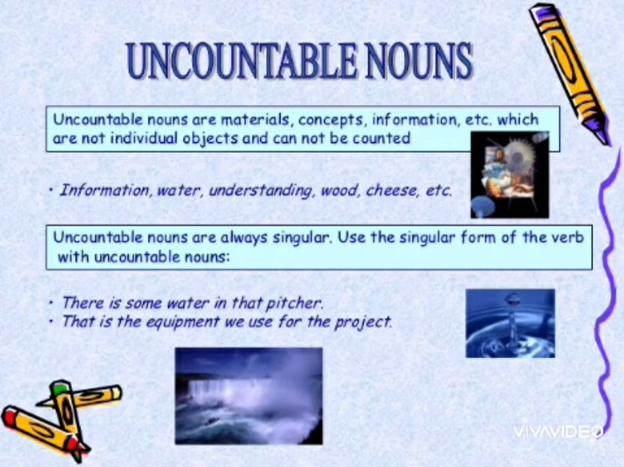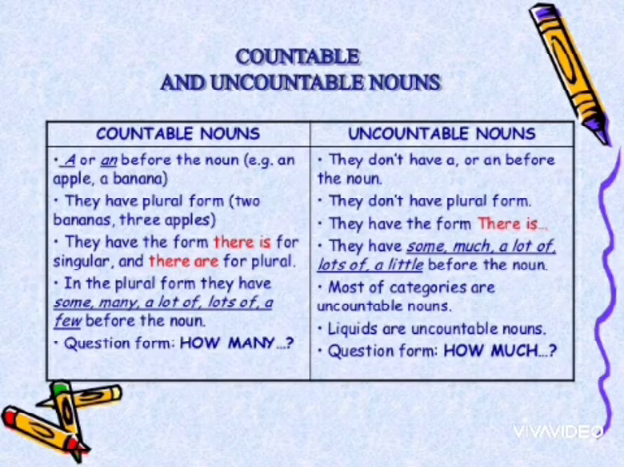So, I hope that you can understand what are countable and uncountable nouns. Just look at these differences. Countable nouns: you can use a or an before the noun, for example, an apple, a banana. Uncountable nouns don't have a or an before the noun. Countable nouns have plural form, 2 bananas, 3 apples. Uncountable nouns don't have plural form.